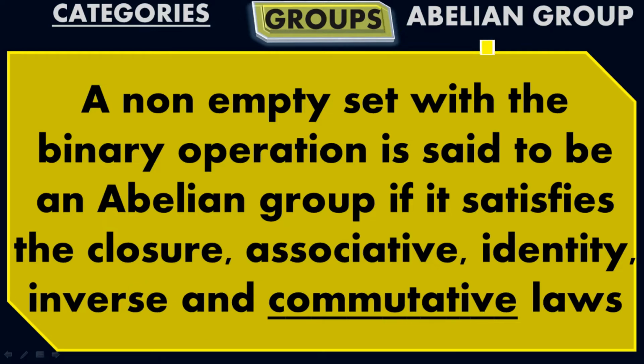What is the difference between the group and Abelian group? The difference is only the commutative law. For the group, we don't have commutative law. For the group, a non-empty set satisfies the closure, associative, identity, and inverse laws. But for the Abelian group, we have added one more law, which is the commutative law. The difference is only the commutative law. Abelian group should satisfy commutative law as well. The rest of the laws are the same as what we have done for the group.